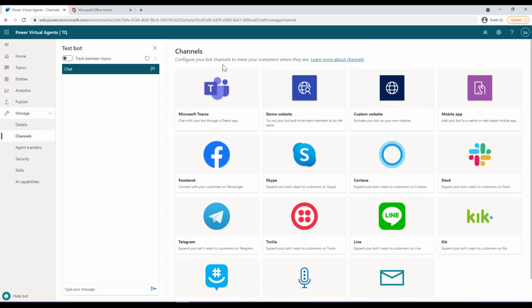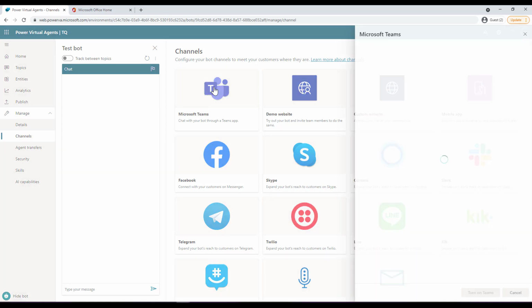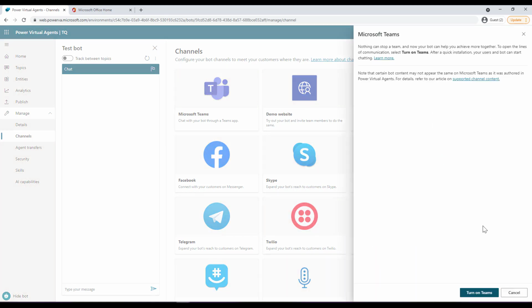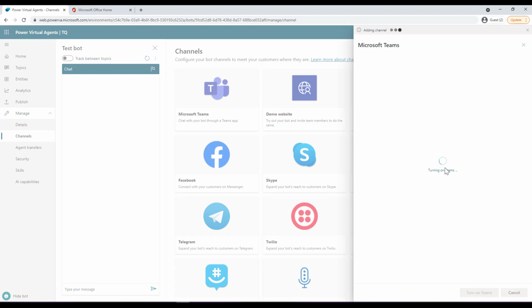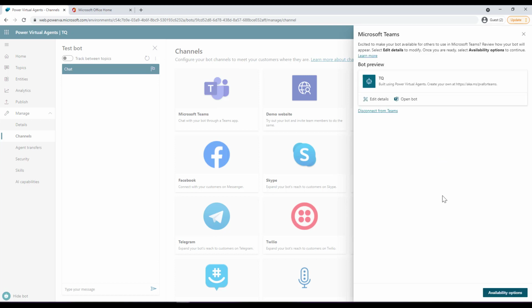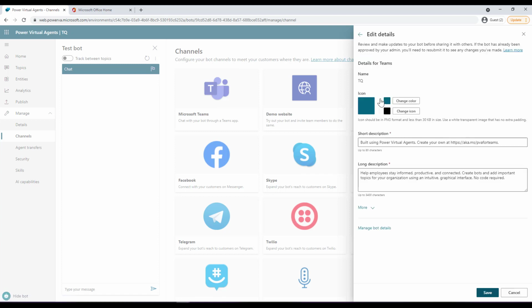And now if you want to install the bot in your Microsoft Teams, then under channels, click on Microsoft Teams, and then you would have to turn on the Teams. Okay, so click on turn on Teams and it will add the channel. So once it is done, you can review how your bot will appear and you can edit the details to modify. So if you click on edit details, over here you can change the color of your bot, how it appears, and also change the icon over here.